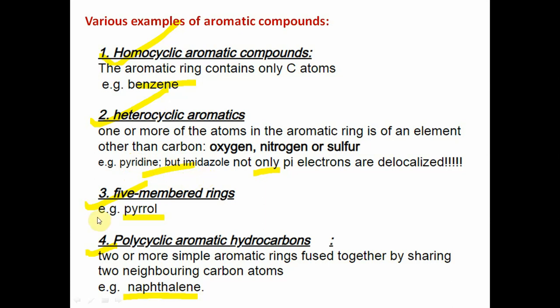Five-membered rings, like pyrrole, are also aromatic. Polycyclic aromatic hydrocarbons mean two or more simple aromatic rings are fused together at neighboring carbon atoms, like naphthalene and anthracene. These all are aromatic. These are the general classifications of aromatic compounds: homocyclic, heterocyclic, five-membered, and polycyclic.